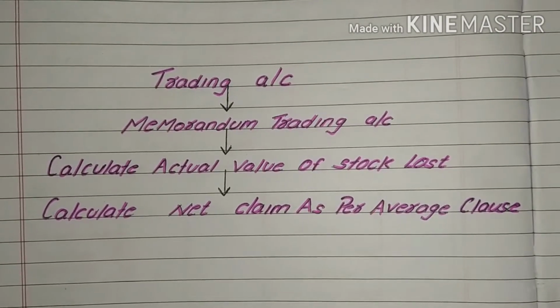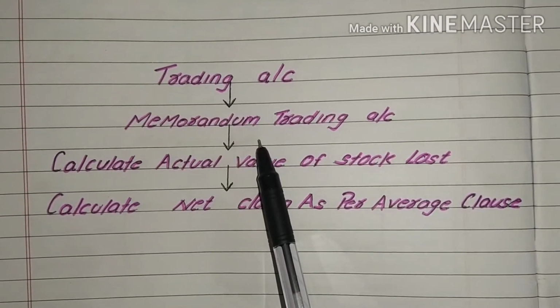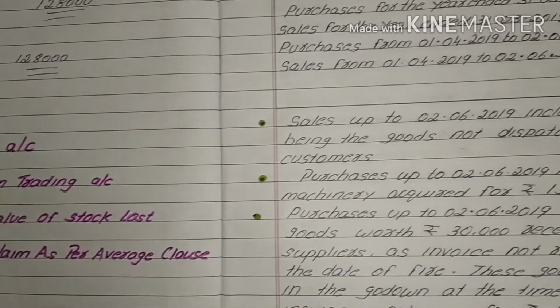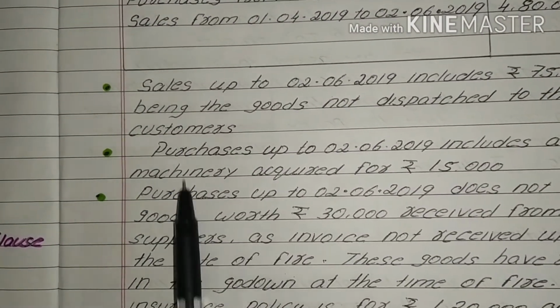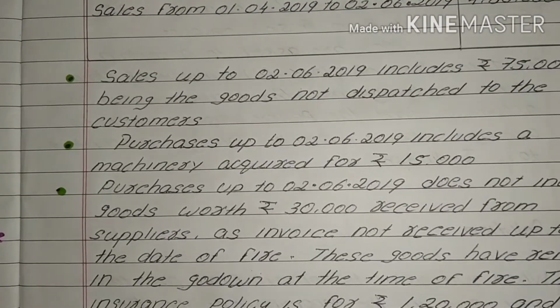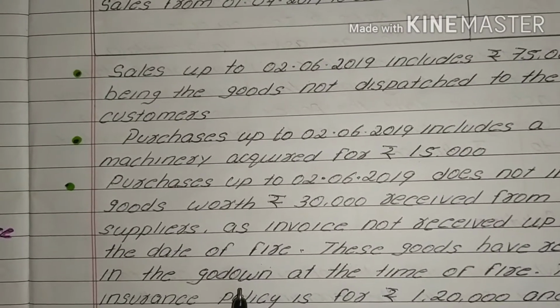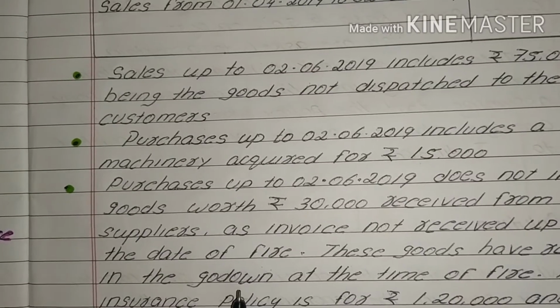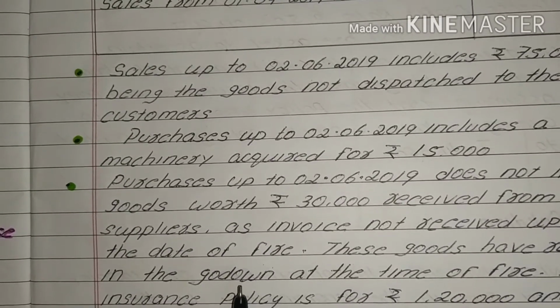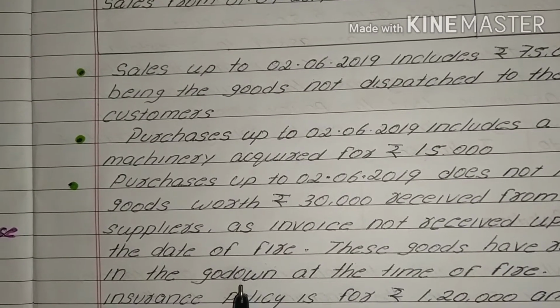Before preparing trading and memorandum trading account, we have to be very careful with those adjustments given in the question. Based on this adjustment, we have to make certain changes in the trading and memorandum trading account, which we will see while solving the problem.